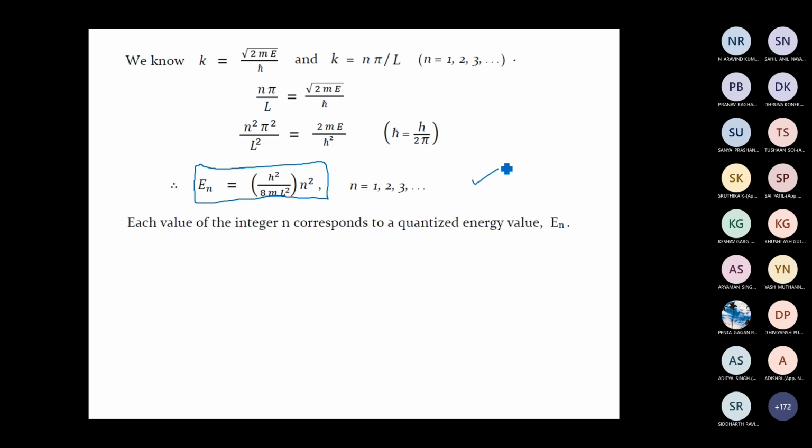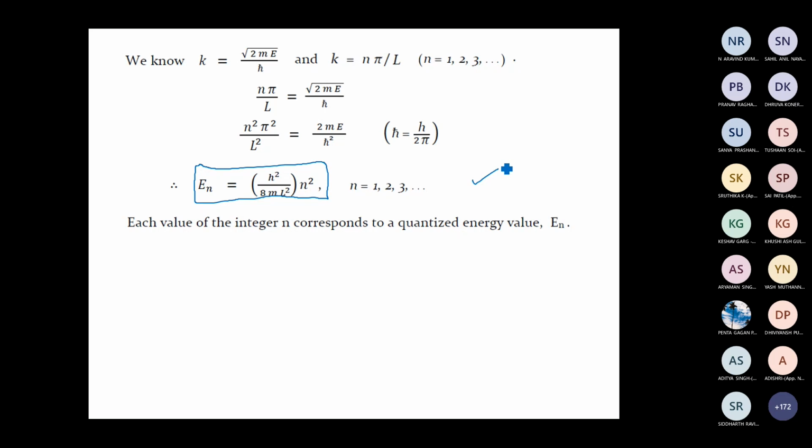Now, how is this expression for energy different from that of a classical particle or a macroscopic particle? We have just seen what happens if a classical particle is moving to and fro, trapped inside two rigid walls. For a macroscopic particle, the energy varies too. It depends on how much energy you give to that particle. If you give a larger energy to that particle, it will have a higher energy and move to and fro with higher energy.